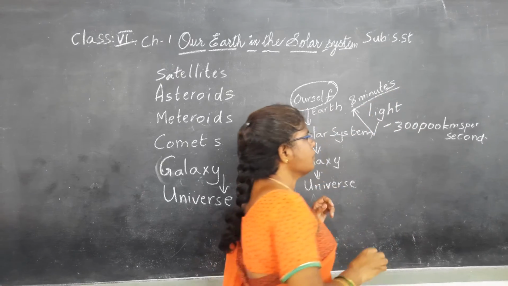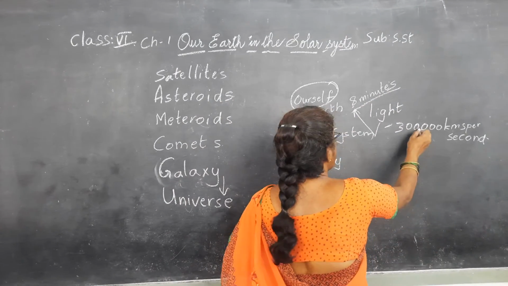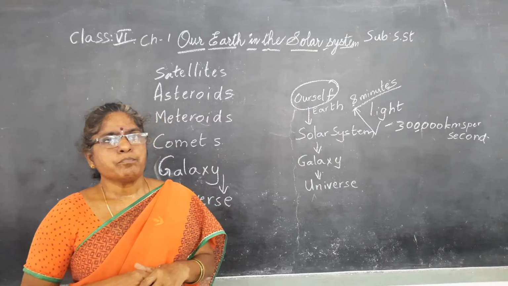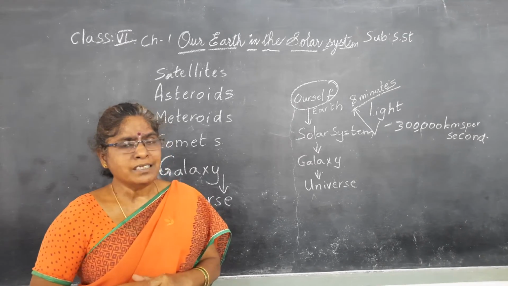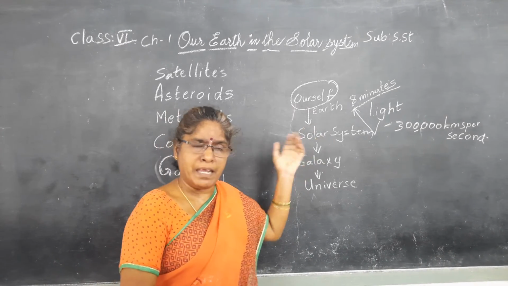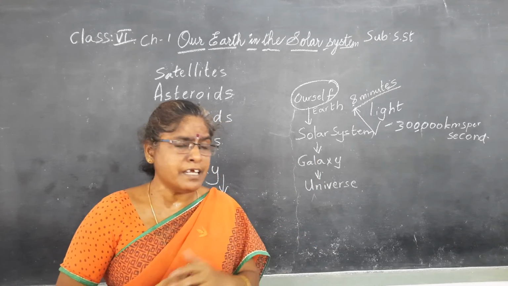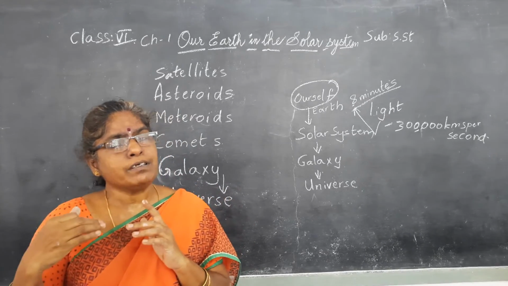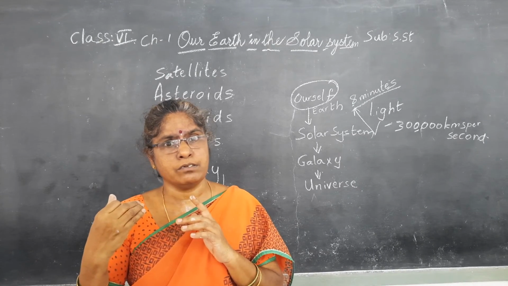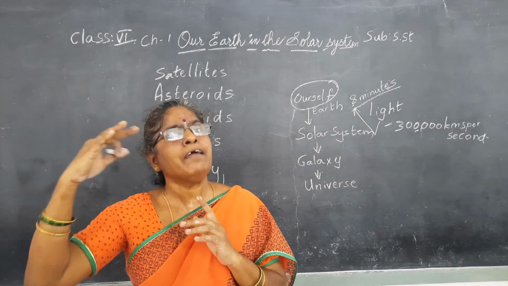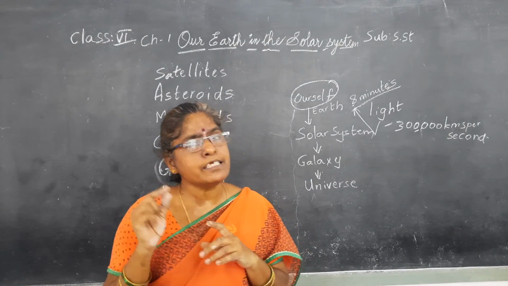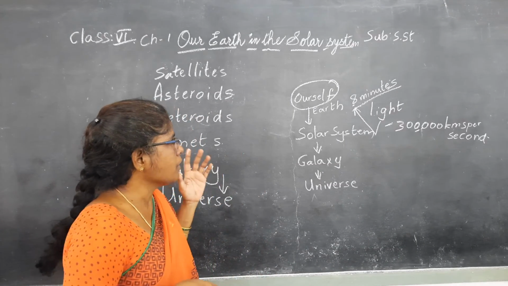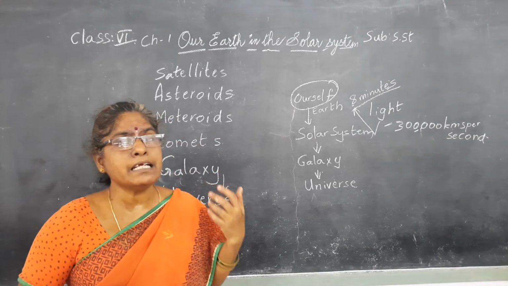Even moving at that much speed, it takes 8 minutes, because the sun, though we say it is the nearest star to us, is at a distance of 147 million kilometers from the Earth. So the remaining stars are very far, more than that. That's why they look very small. Okay, and that is about our universe, our place in the universe.